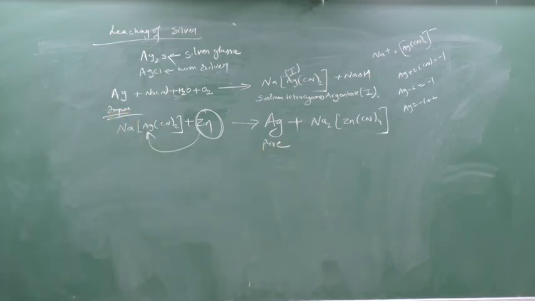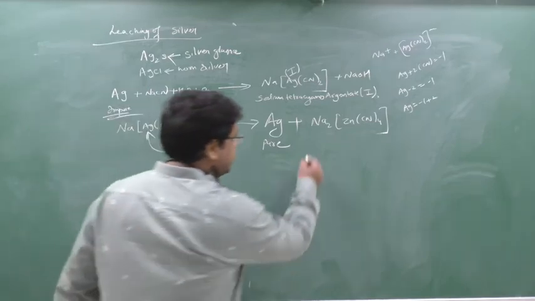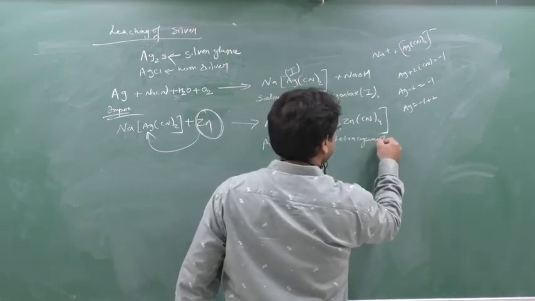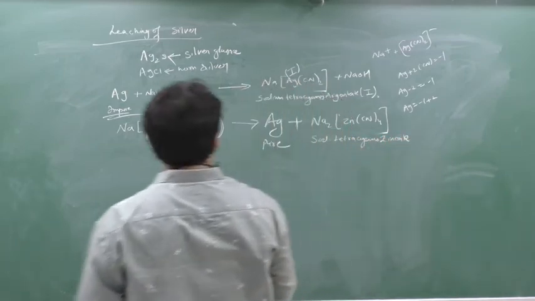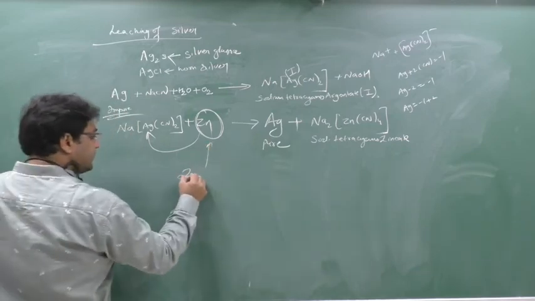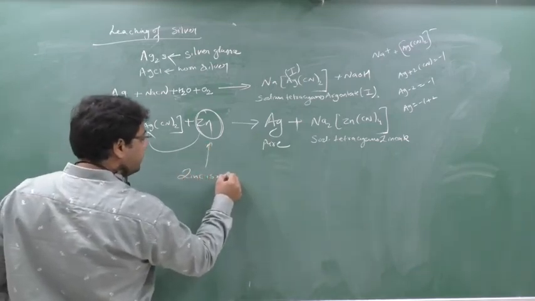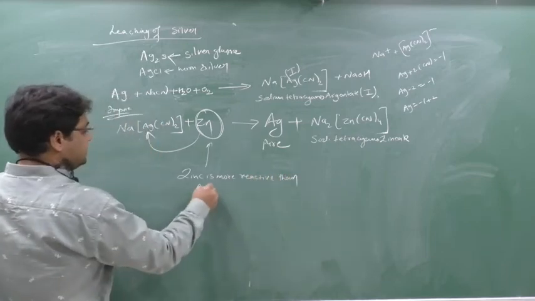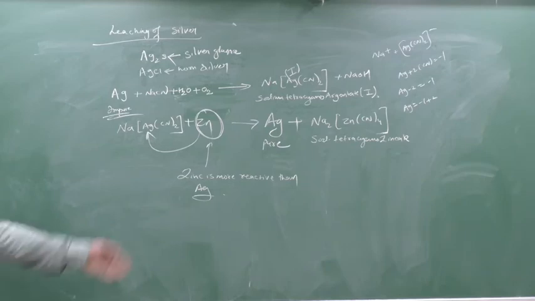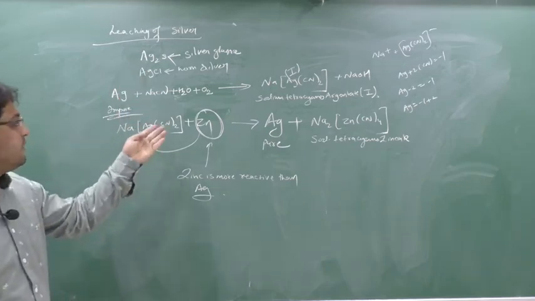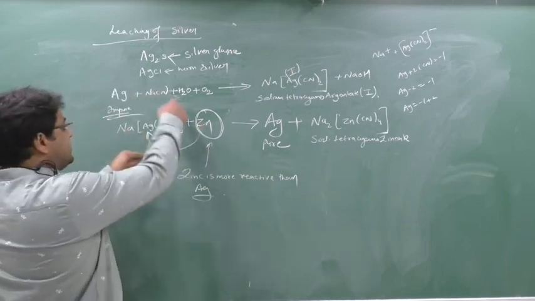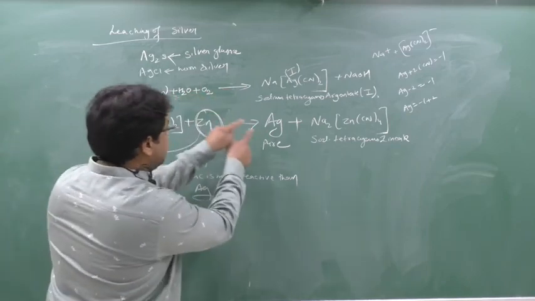So what is the name of this, beta? Sodium tetracyanozincate(II). Why does this reaction happen, beta? Zinc is more reactive than silver, so a displacement reaction occurs and silver will be removed. Now in place of silver, who will come and sit? Beta, zinc. In the place of silver, zinc will come and sit.